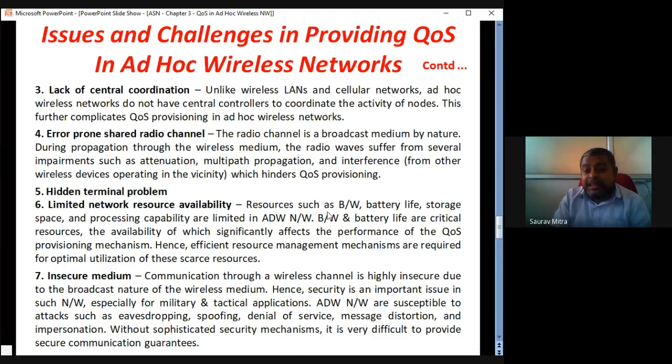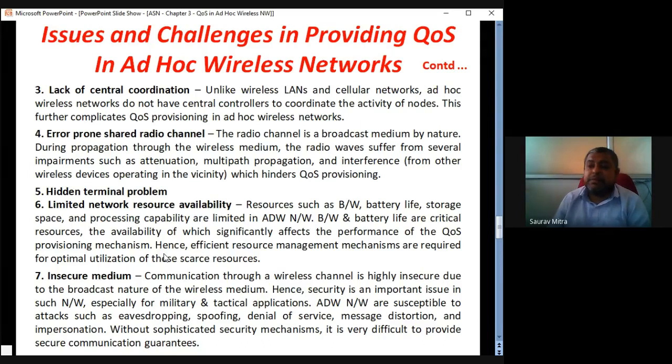Limited network resources. Network resources such as bandwidth, battery life, storage space, and processing capability, that is the microcontroller, are limited in ad hoc wireless network. Battery and bandwidth are the critical resources, the availability of which significantly affects the performance of QoS provisioning mechanism. So for everything in wireless ad hoc network, you have to think that we have to use a small amount of battery and the least bandwidth for data transmission. Every design will be affected by these two constraints, and with these two constraints, providing quality of service every time might not be possible.